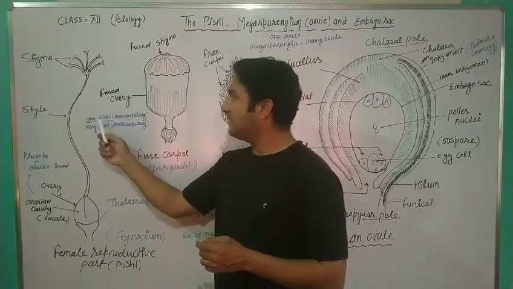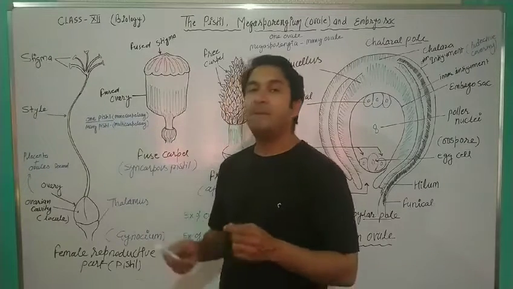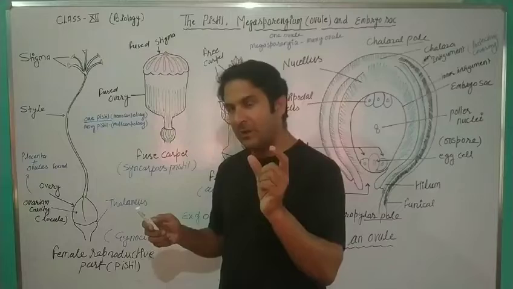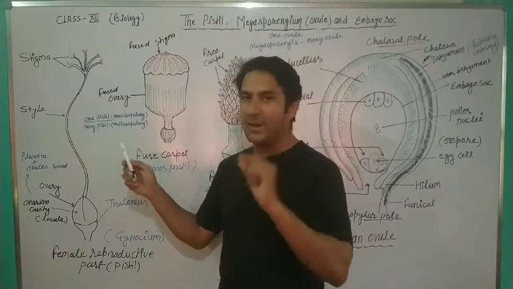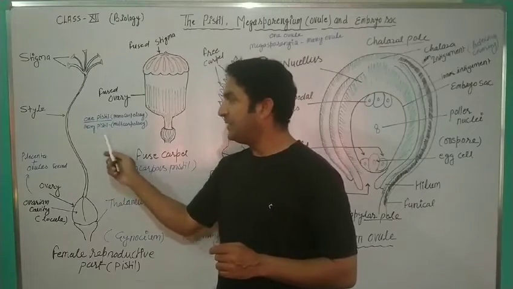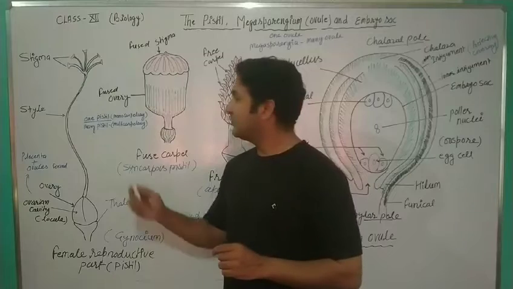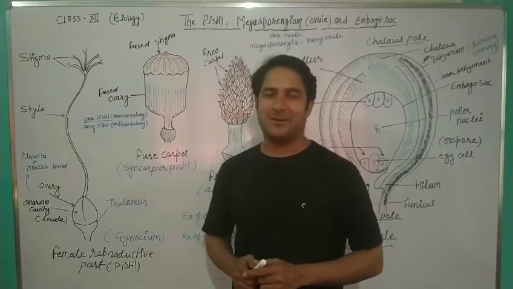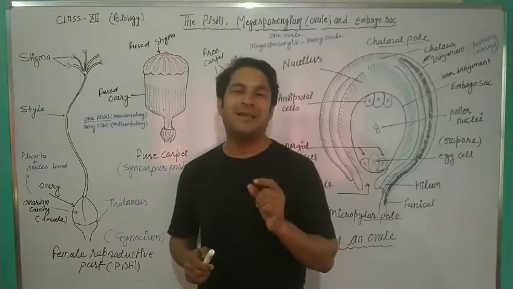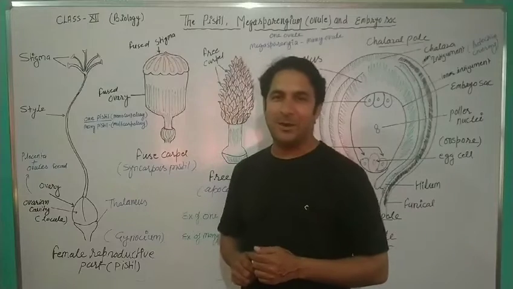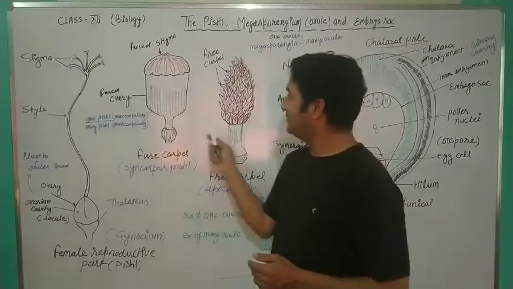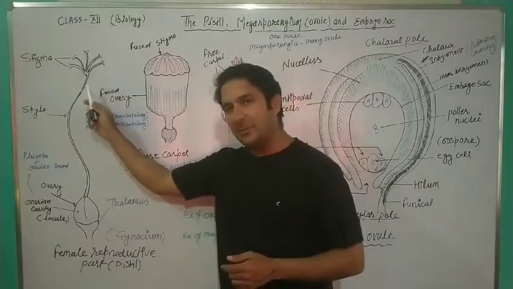When pistils are many, this is called multicarpellary. And if there is one pistil in one flower, this is mono. Mono means one, so one pistil means monocarpellary. And if many pistils are there in one flower, this is called multicarpellary. So this is the structure of a multicarpellary pistil, the female part of the flower. Now you can see here, it is proved that this is multicarpellary.